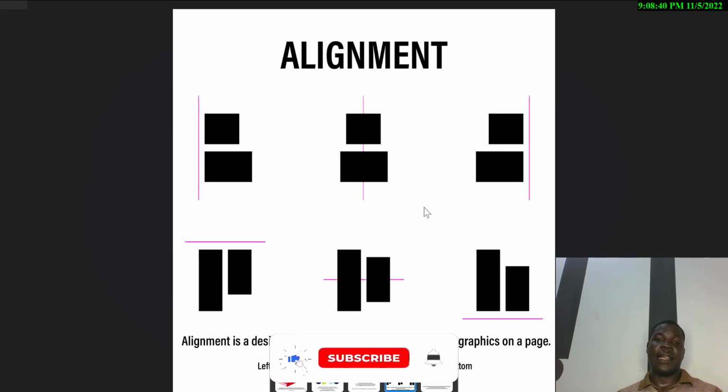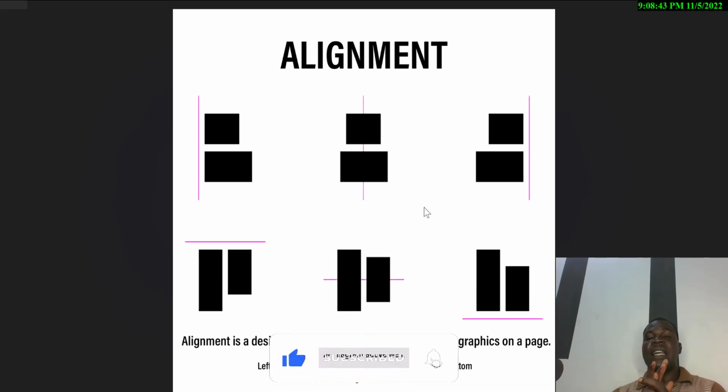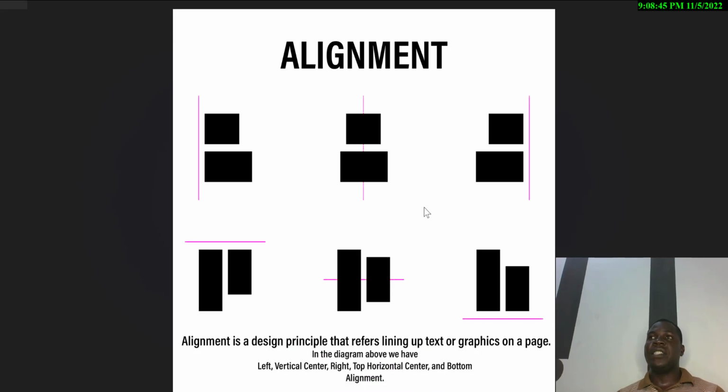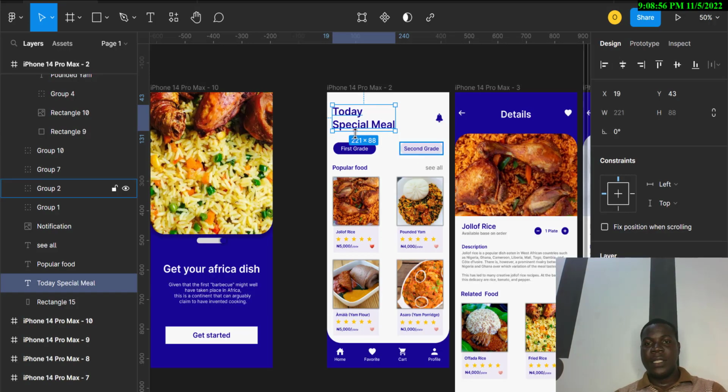Yeah, the next thing we'll be looking at is alignment. We have two types of alignment. We have the element alignment, I call it element, and we have text alignment. Let me show you. This is right alignment, left alignment, that's on text. But on content, or let's say element, I'll call it top left alignment, is left alignment.